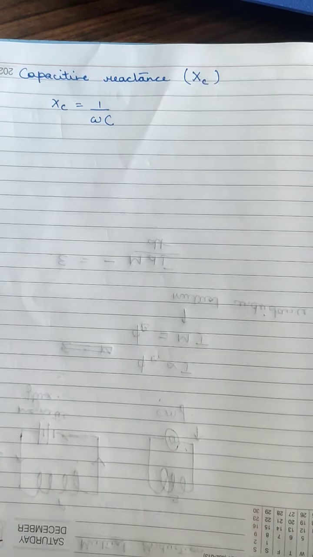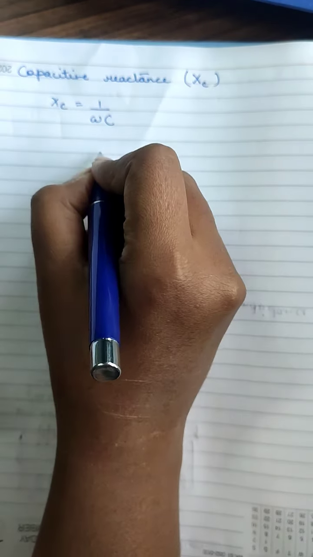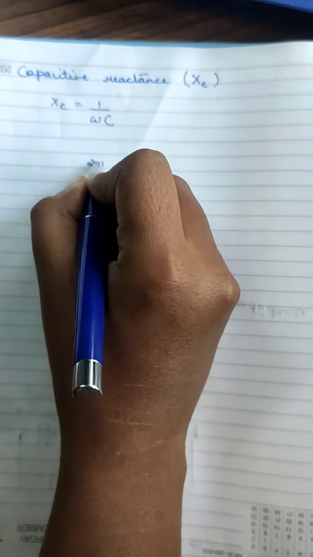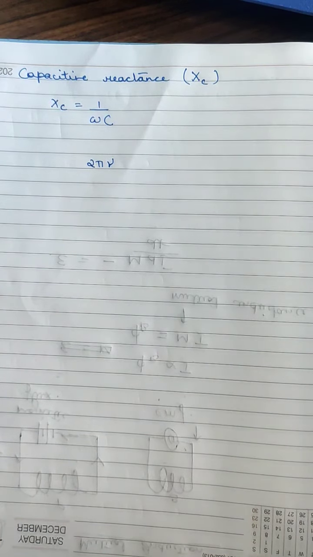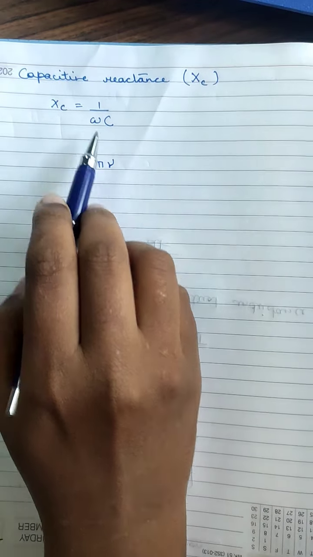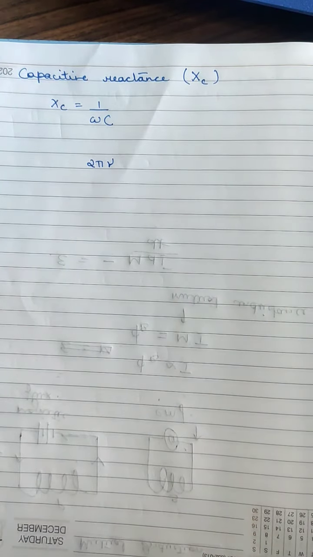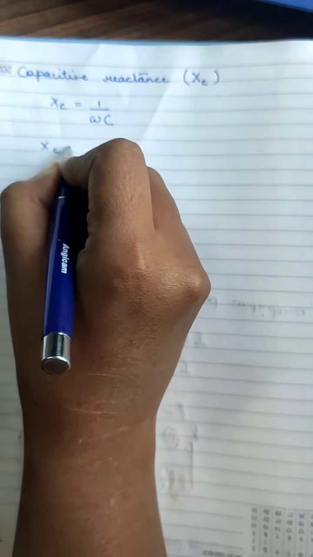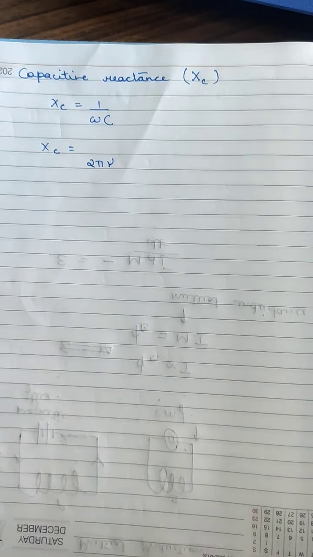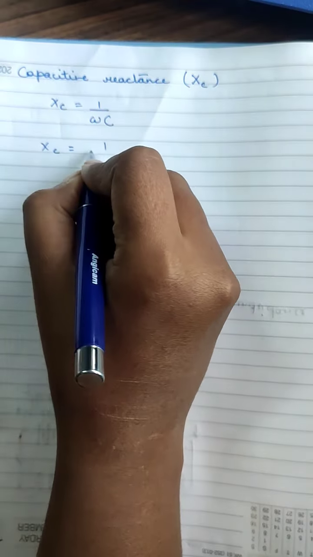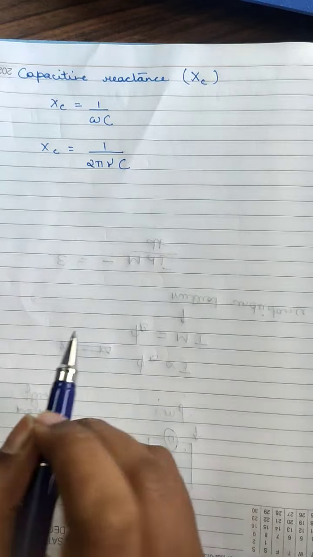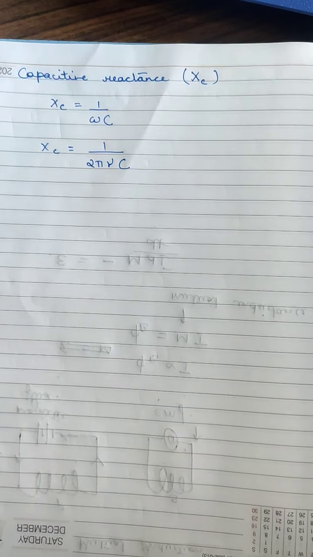Angular frequency can be written as 2 pi nu, where 2 pi is a constant and nu is the frequency, converting angular frequency to normal frequency. So capacitive reactance can be written as Xc is equal to 1 upon, instead of omega, 2 pi nu and then C. So this is the formula for capacitive reactance.